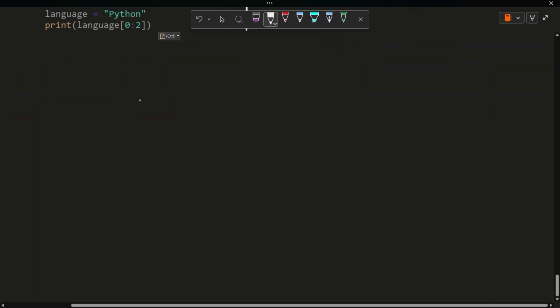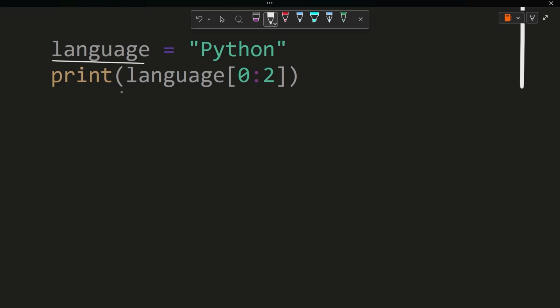I will paste it here. What is happening here is we have one variable called language, and we are assigning it the string Python. Then we are printing language from 0 to 2. What does this mean? The indexing starts from 0, and it goes till 2.